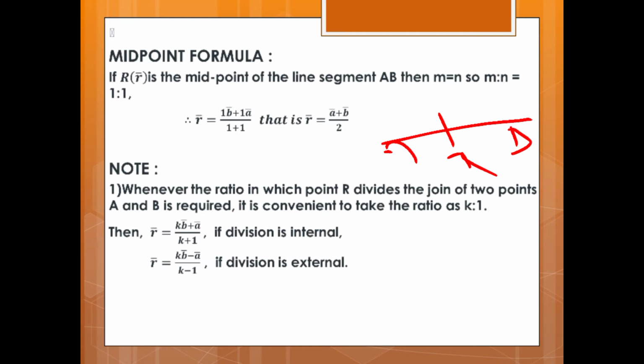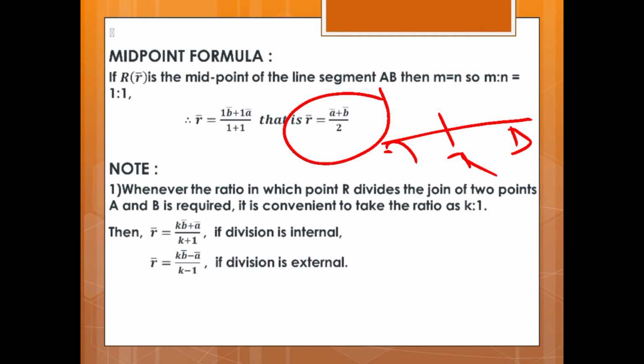If R with position vector r vector is the midpoint of the line segment AB, then m is equal to n, so m is to n is equal to 1 is to 1. Therefore, r vector is equal to (1 b vector plus 1 a vector) upon (1 plus 1). That is, r vector is equal to (a vector plus b vector) upon 2.